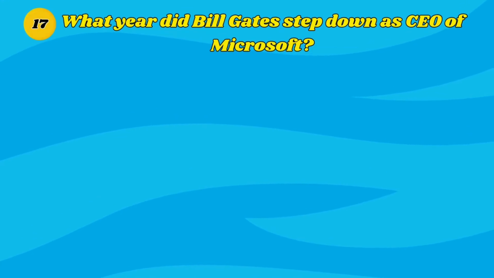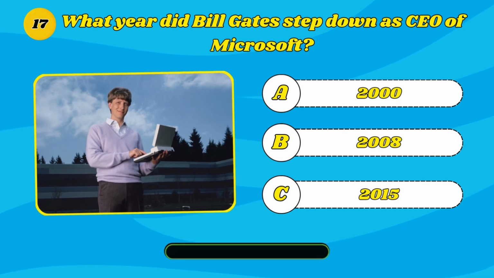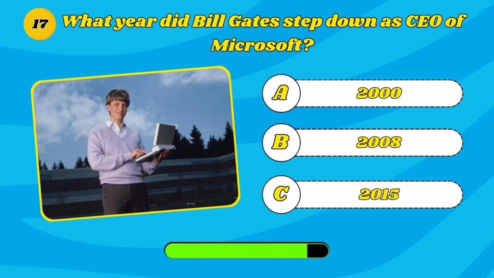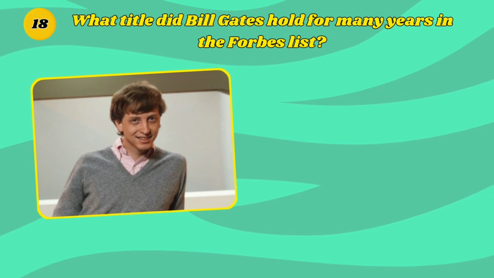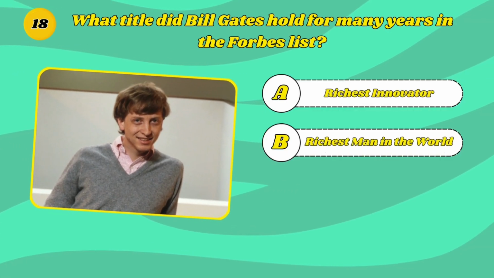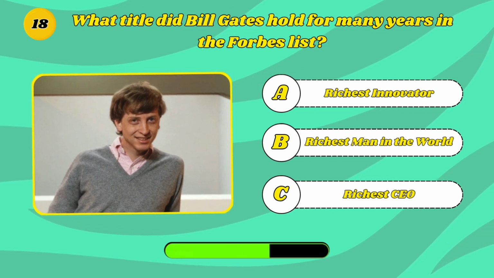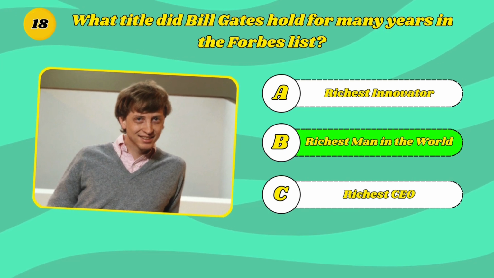What year did Bill Gates step down as CEO of Microsoft? A. 2000. B. 2008. C. 2015. It's 2000. What title did Bill Gates hold for many years in the Forbes list? A. Richest innovator. B. Richest man in the world. C. Richest CEO. Yes, it's richest man in the world.